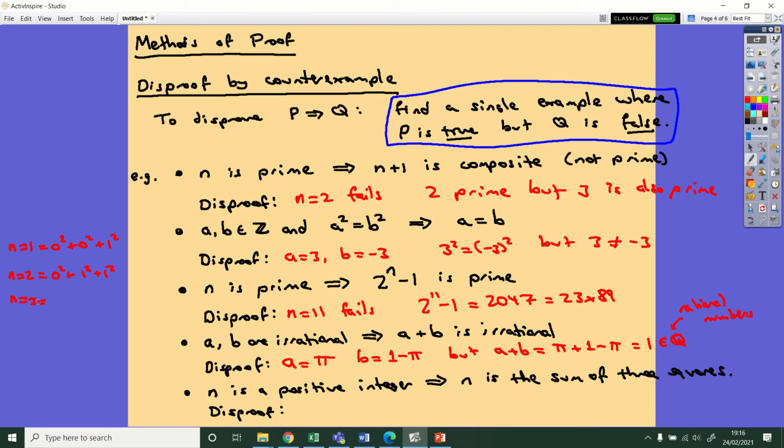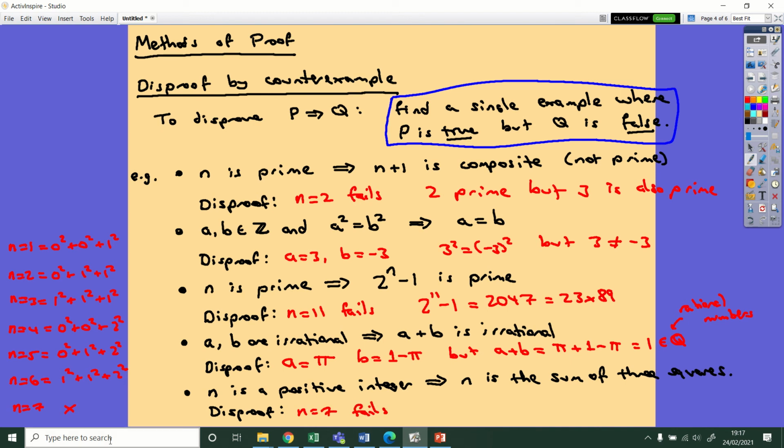N is 3. What's that going to be? Oh, no, 1 squared plus 1 squared plus 1 squared. There we go. Almost fell for that one. Okay, N is 4. I reckon I can do that one. That's going to be 0 squared plus 0 squared plus 2 squared. N is 5, I can do that one as well. That's 0 squared and 1 squared and 2 squared. N is 6, I can do that as well. That's going to be 1 squared plus 1 squared plus 2 squared. And then N is 7, I think is the first time where that's going to fail. I don't think N is 7 is possible, so we're going to give up there.